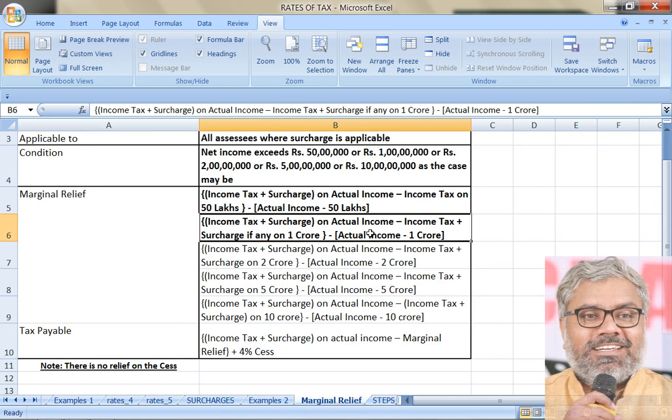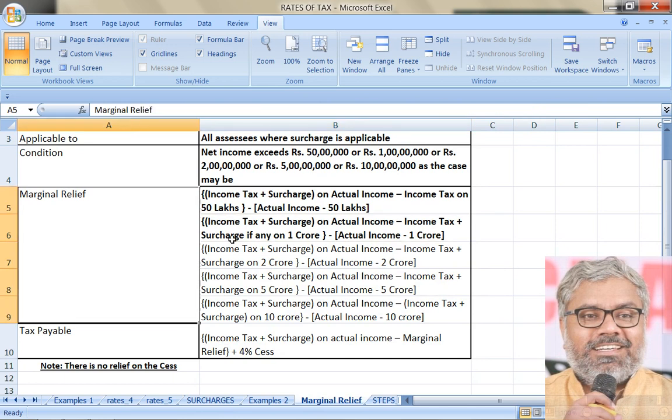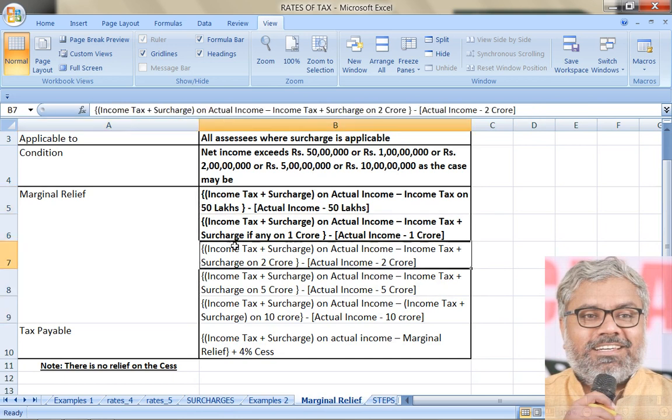That is kept aside. That cannot exceed actual income minus threshold, meaning by how much the actual income is exceeding the threshold, that is the second one. If you deduct the second one from the first one, what we get is marginal relief. This is how, in any case, the same logic applies. If you look at the third one also, same: income tax plus surcharge on actual income, minus income tax plus surcharge on 2 crores, because the threshold here is 2 crores, minus of actual income minus 2 crores.